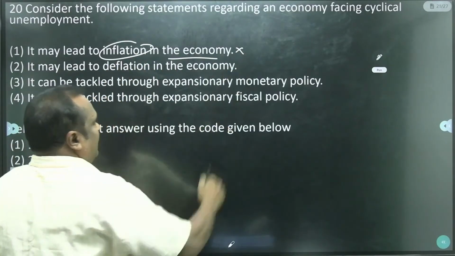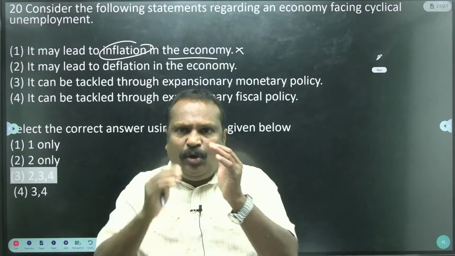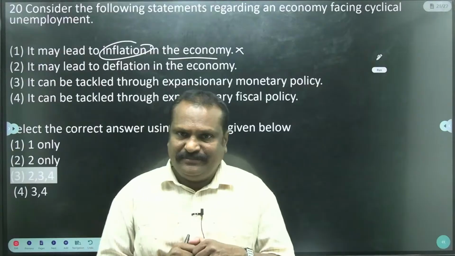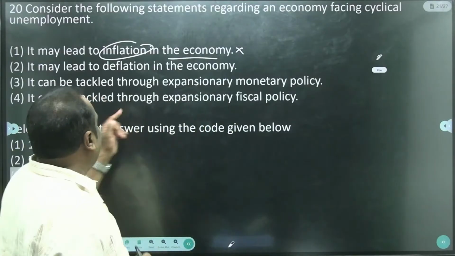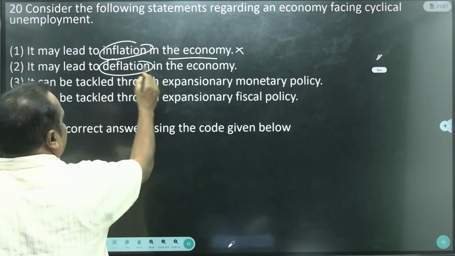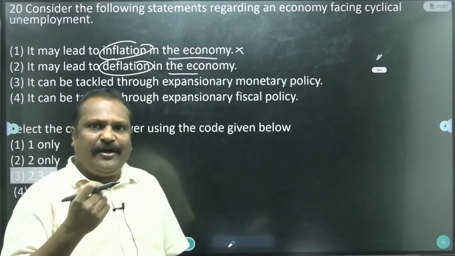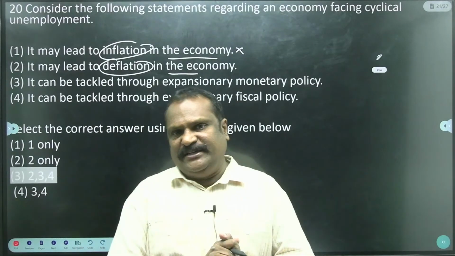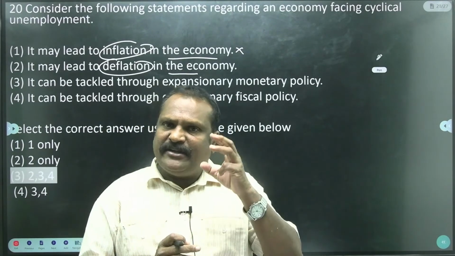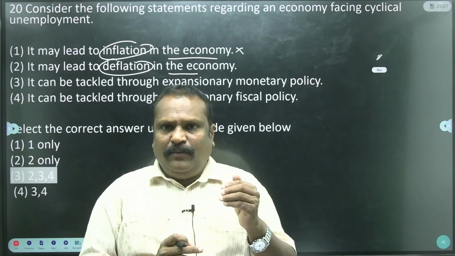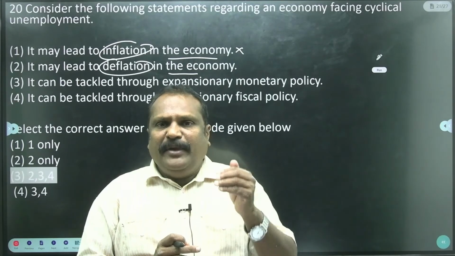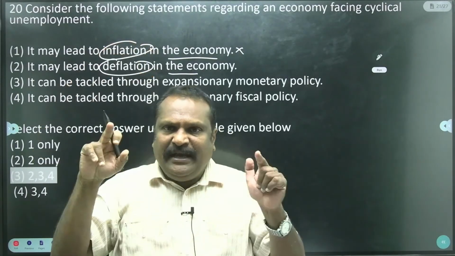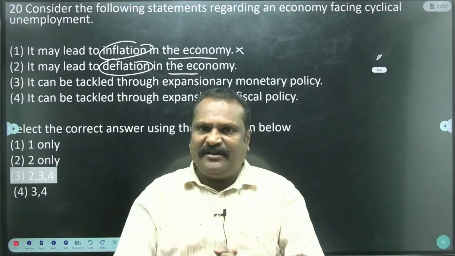No, because unemployment causes a low supply of money, and low supply of money causes deflation, not inflation. So it may lead to deflation in the economy. Yes, unemployment causes a low supply of money, and low supply of money is nothing but deflation. Deflation has three characteristics over a period of time: fall of prices and rise of money value. When these conditions are available, that is known as deflation.